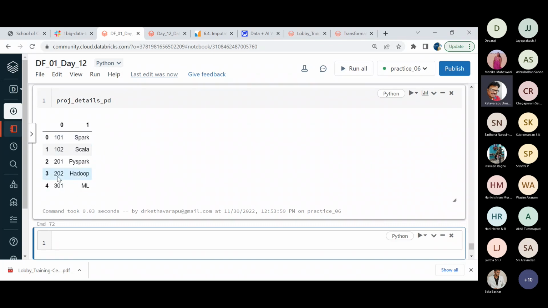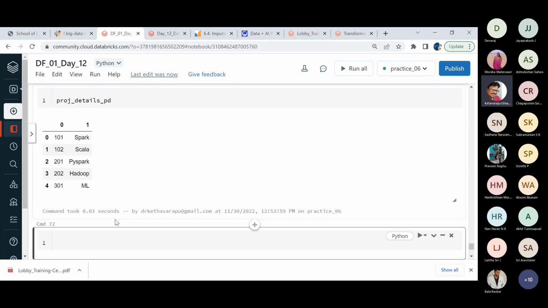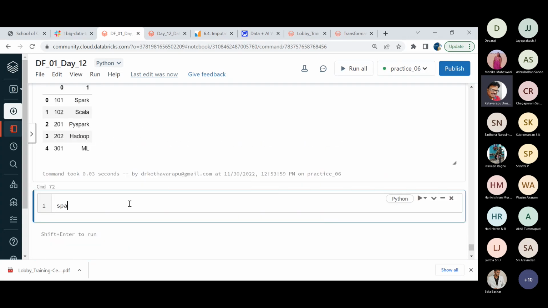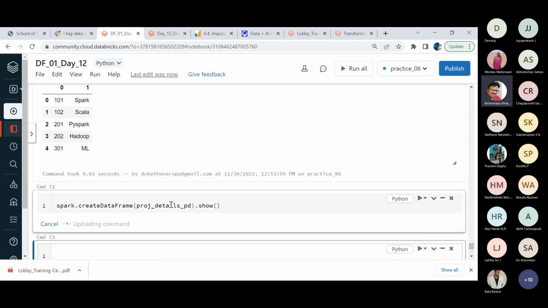Compared with the PySpark data frame, it is a colorful thing, as it is providing us all the default indexing. And as I am not mentioning any kind of schema, it simply assigns the 0th column, first column, something like that. Now, our aim is how do I make use of this data frame in my Spark data frame? Simple. Spark dot create data frame of project details dot pd.